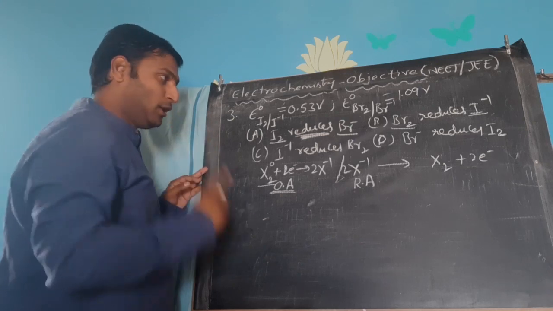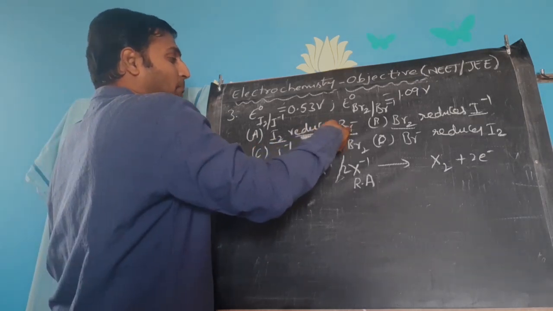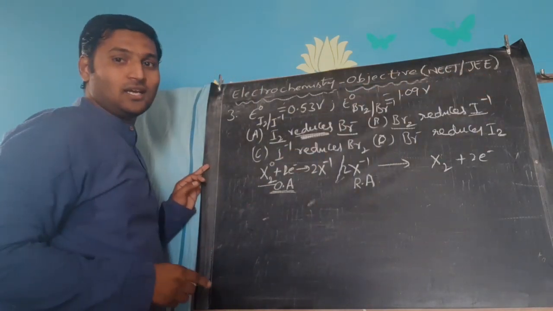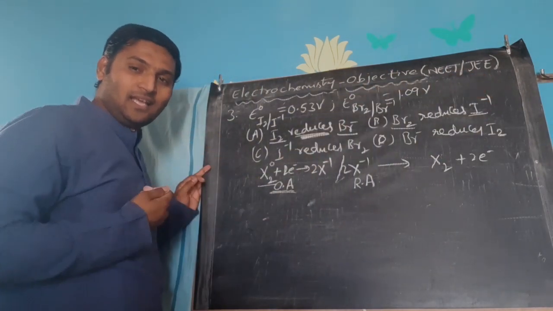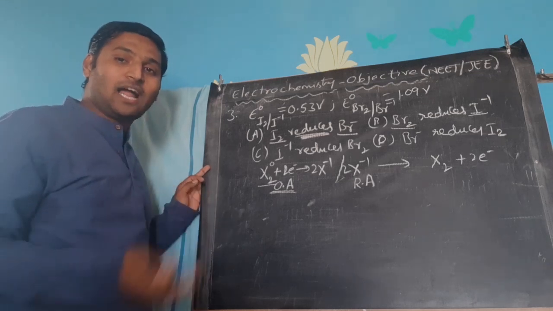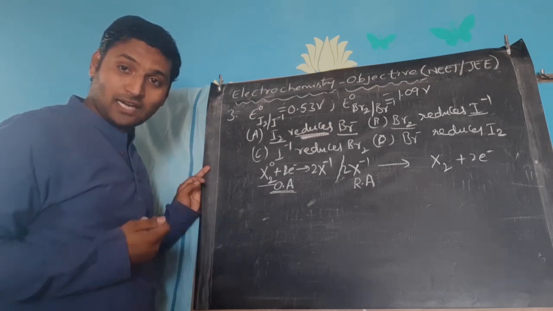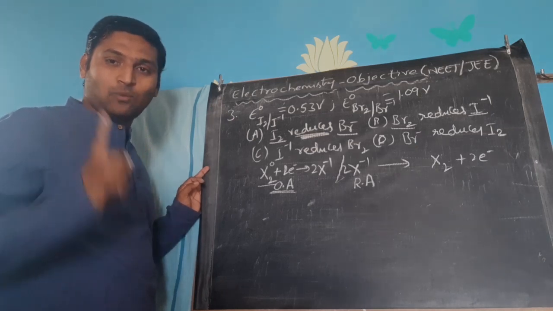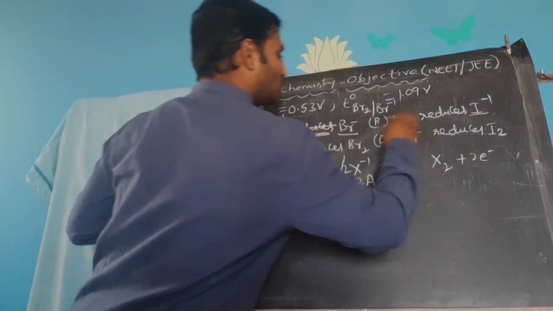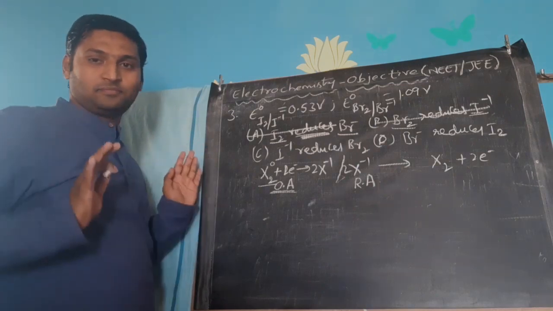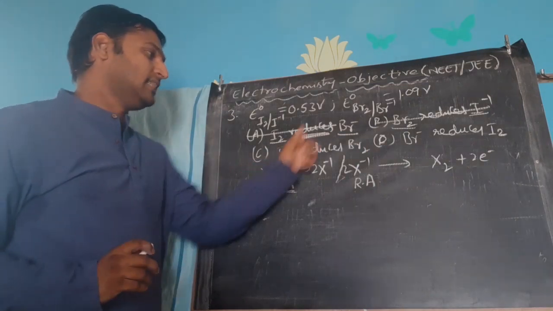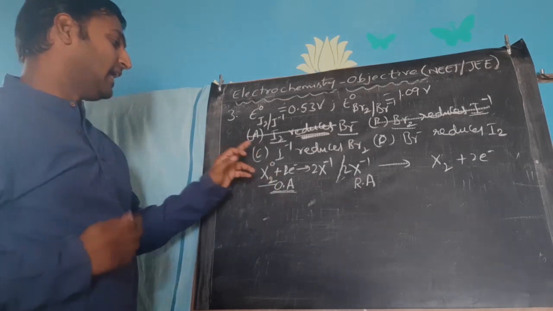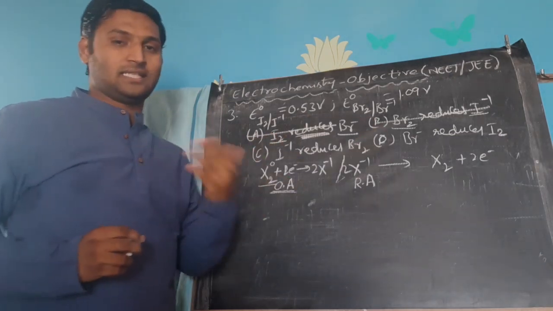That is point number 1. Point number 2, he is saying Br minus is getting reduced or I minus is getting reduced. Br minus getting reduced means gaining electrons. Can a halogen, after forming the halide ion, take more electrons? You know their valency is 1. They can take 1 electron, that's all. So these two options are senseless. Done. Now our answer is between option C and D. Now decide quickly between C and D what the answer is.